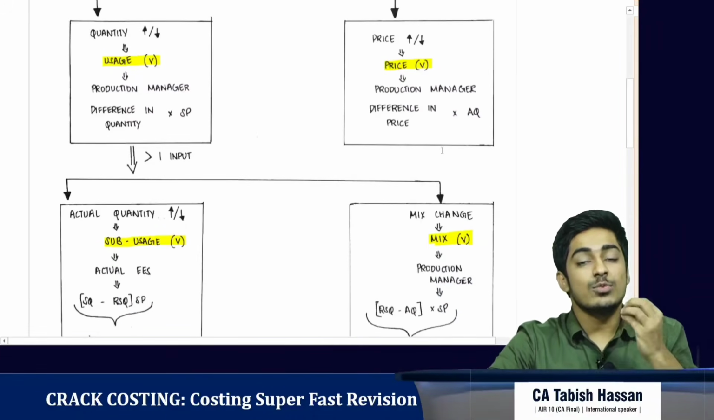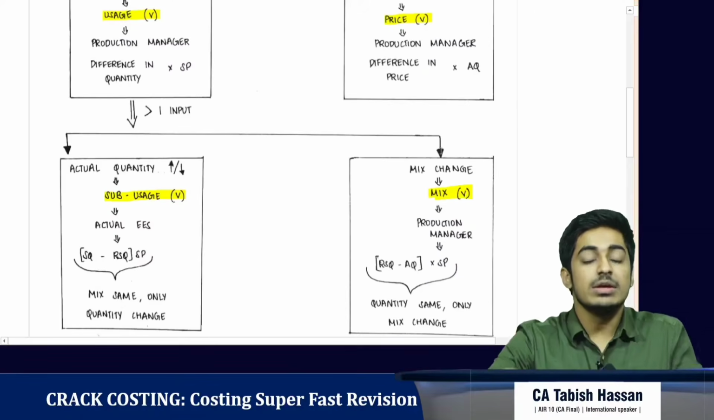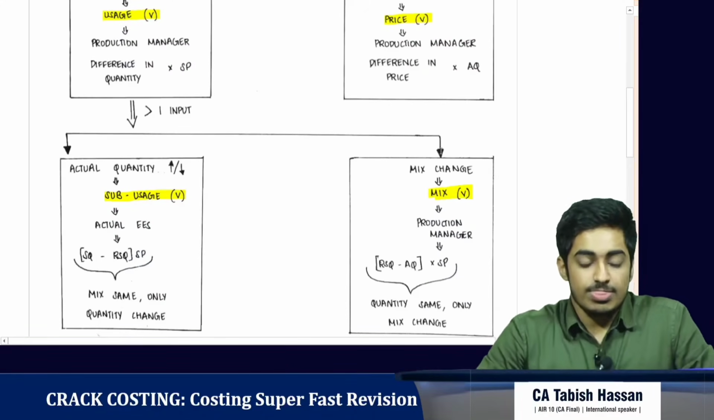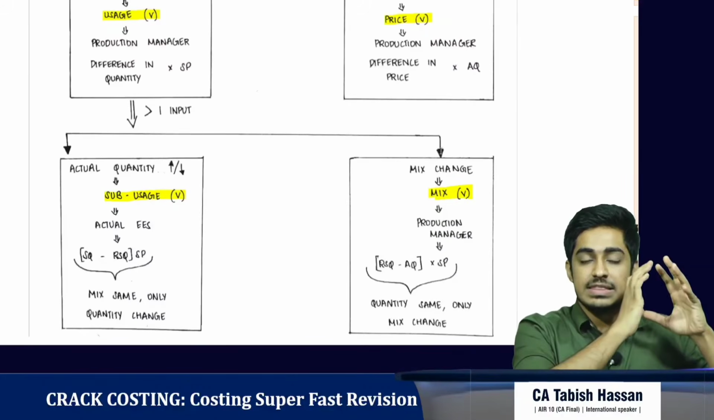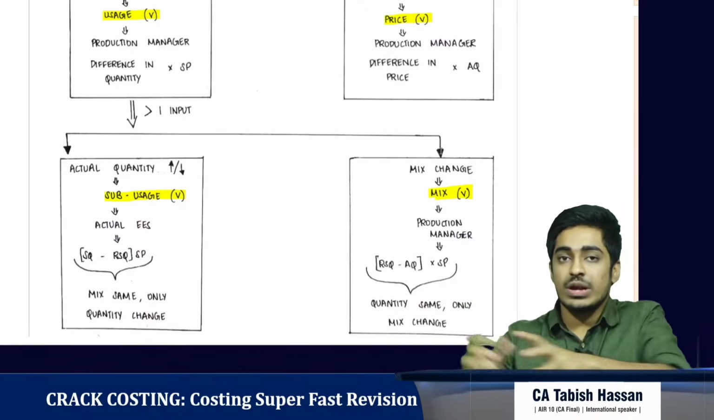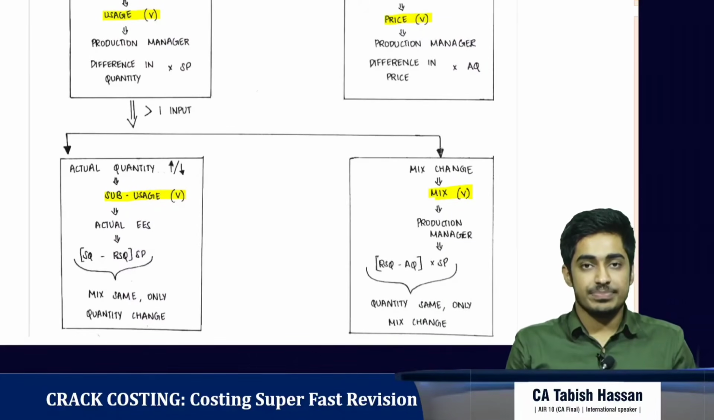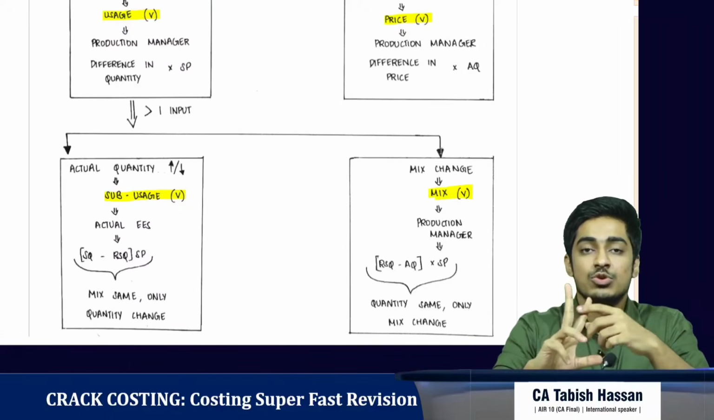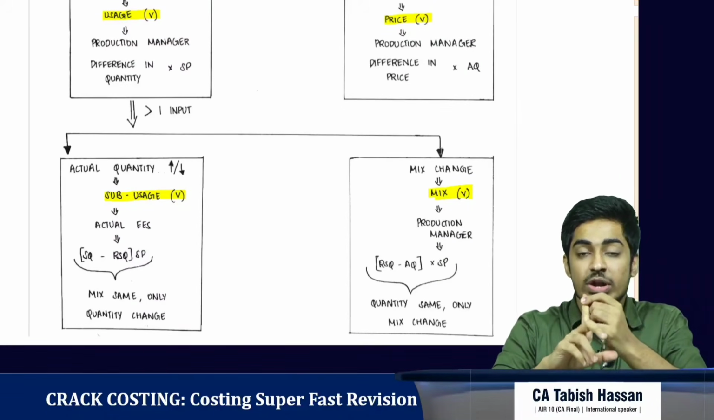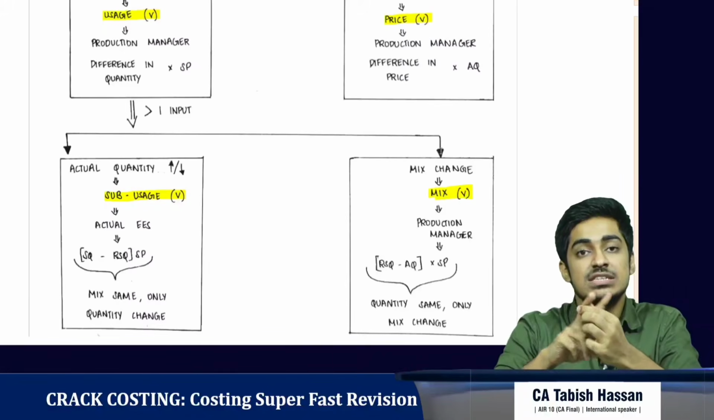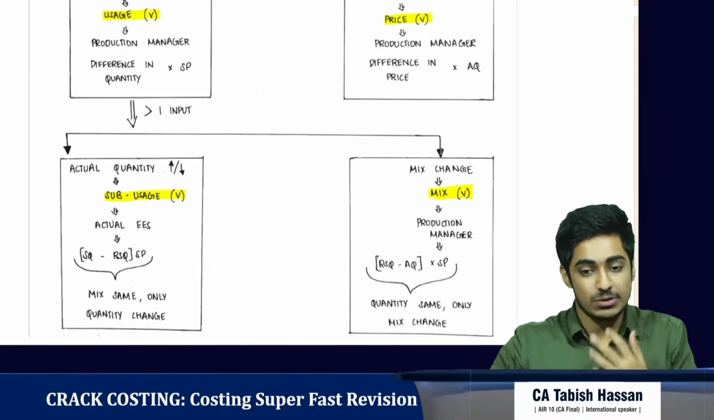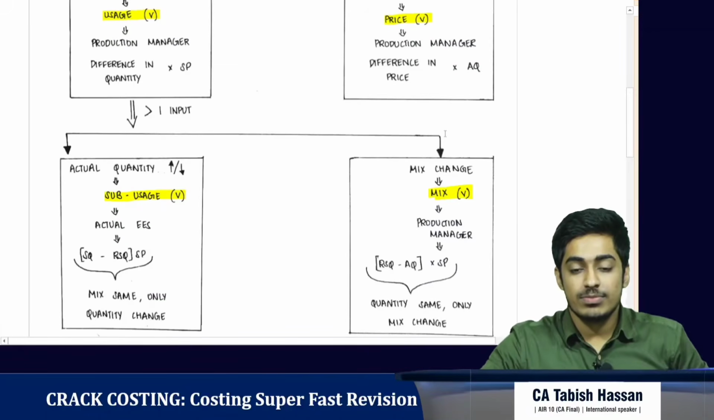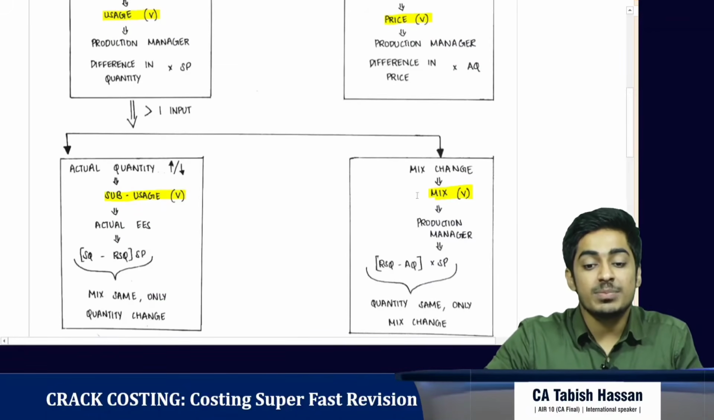Now, if we have more than one input, okay, so we have the standard quantity, we have the actual quantity, we have the revised standard quantity. Okay, so the variance could be due to one of 2 reasons. One is actual quantity has increased or decreased. Second is due to the mix, the proportion in which quantities are mixed. Okay, so the mix is denoted by material mix variance.